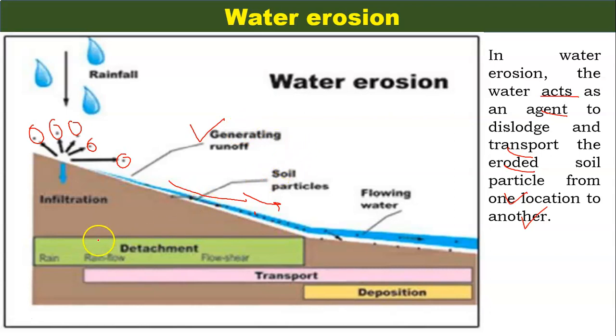If you see, this whole process can be described in three sections. The first is detachment, the second is transport, and the third is deposition. In detachment, the water is falling, the particle is moving. In transport, the water and soil particles are carried by this flowing water, and the last one is deposition, the deposition of the soil particles here.